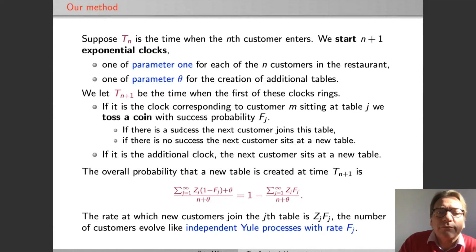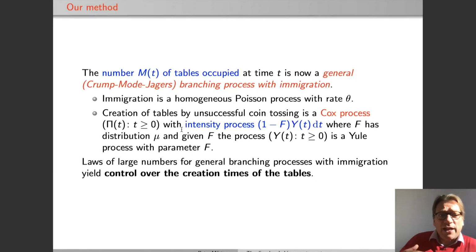However, it turns out that if you just look at the process at which new tables are introduced, this is a nice enough process that you can get some control over it. That is enough so that we do not need to understand the very complex dependencies between the growth of the table and the growth process of introduction of new tables.